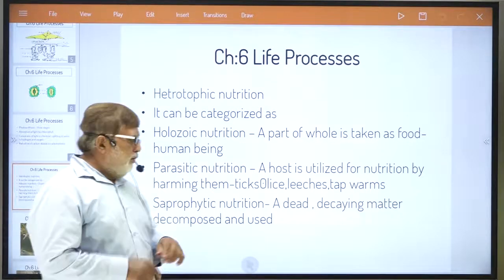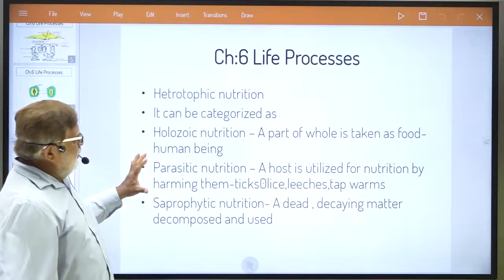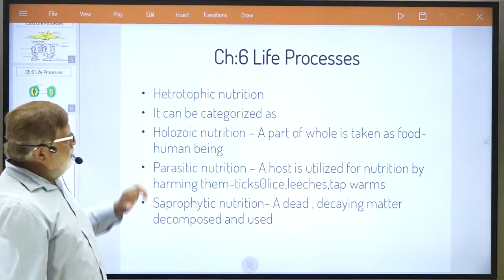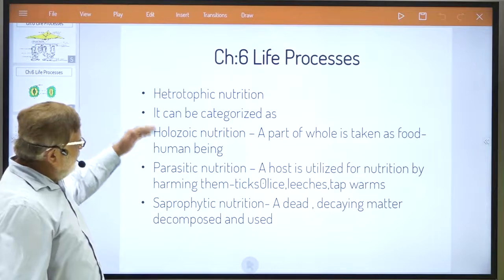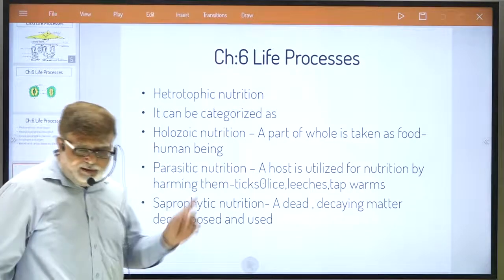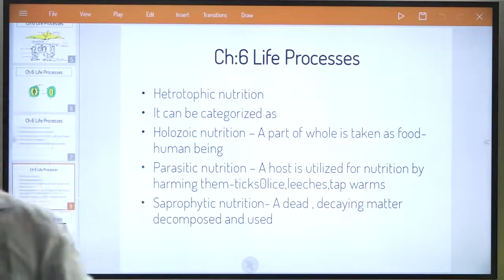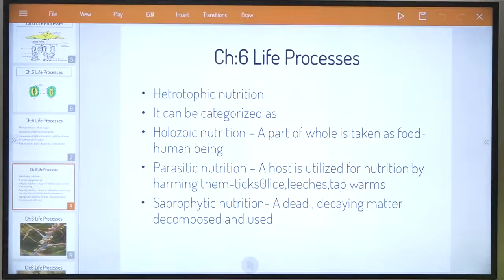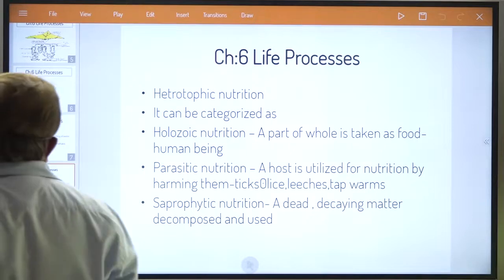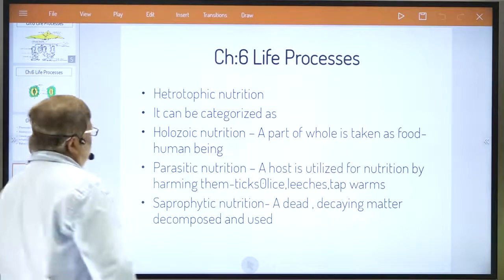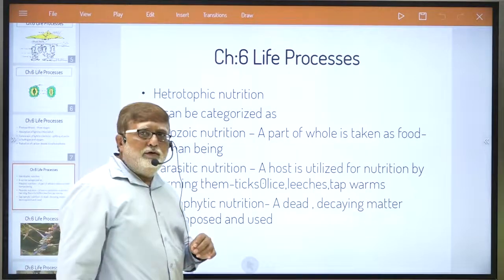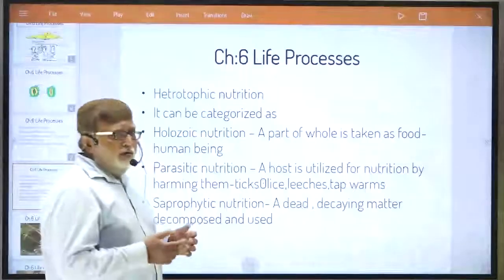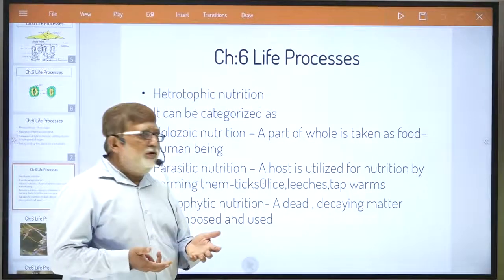Actually, dear student, first you just read it. Okay, just have a look at this. I have heterotrophic nutrition categorized into 3 stages. First you just look at this. Okay, see, you must have read. One is holozoic nutrition. What is that? We all are performing holozoic nutrition.